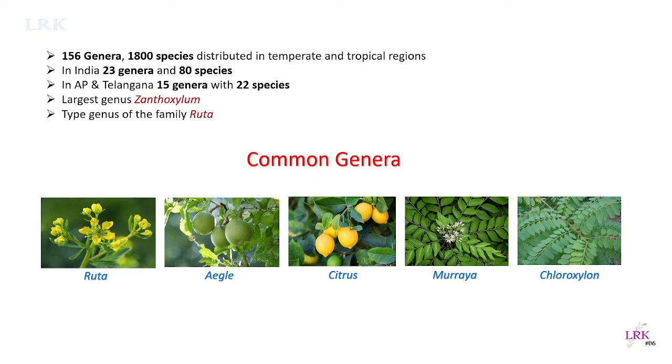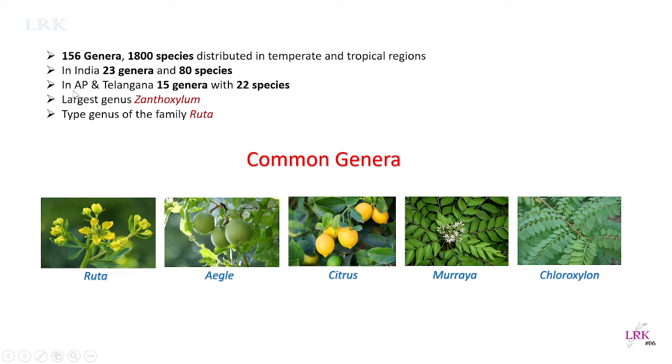This family has about 156 genera and 18,000 species distributed in temperate and tropical regions of the world. In India, it is represented by 23 genera and 80 species.